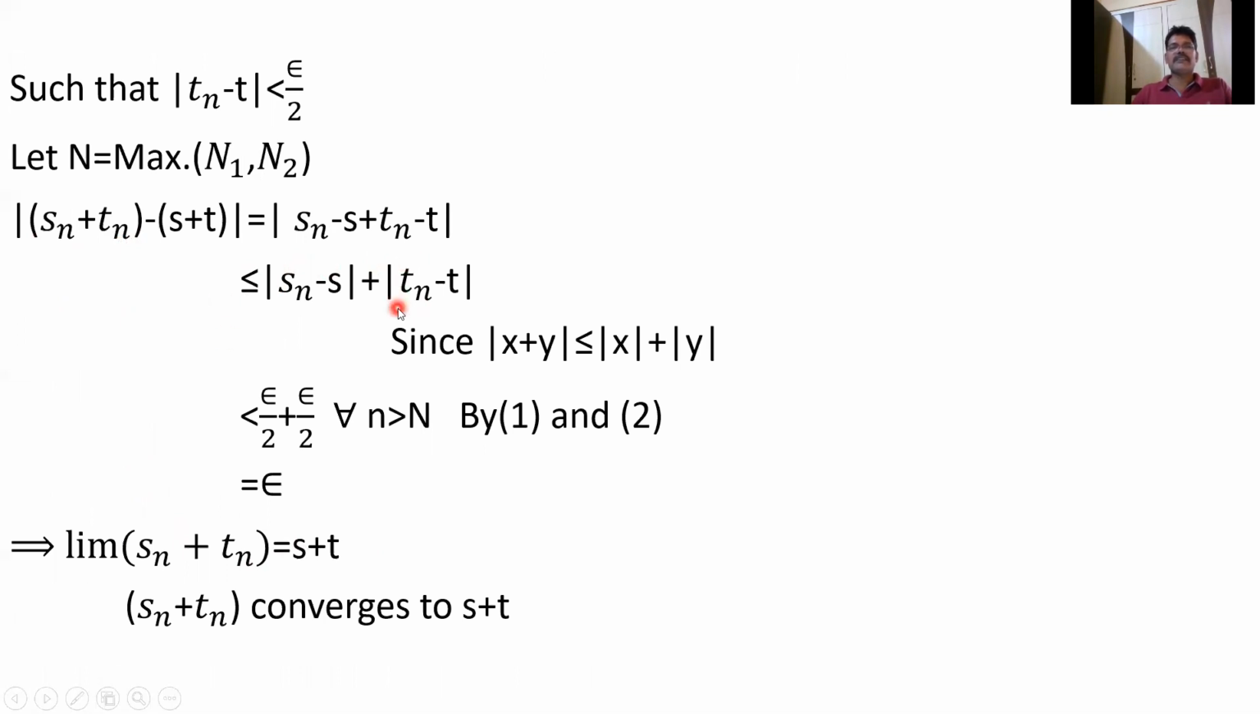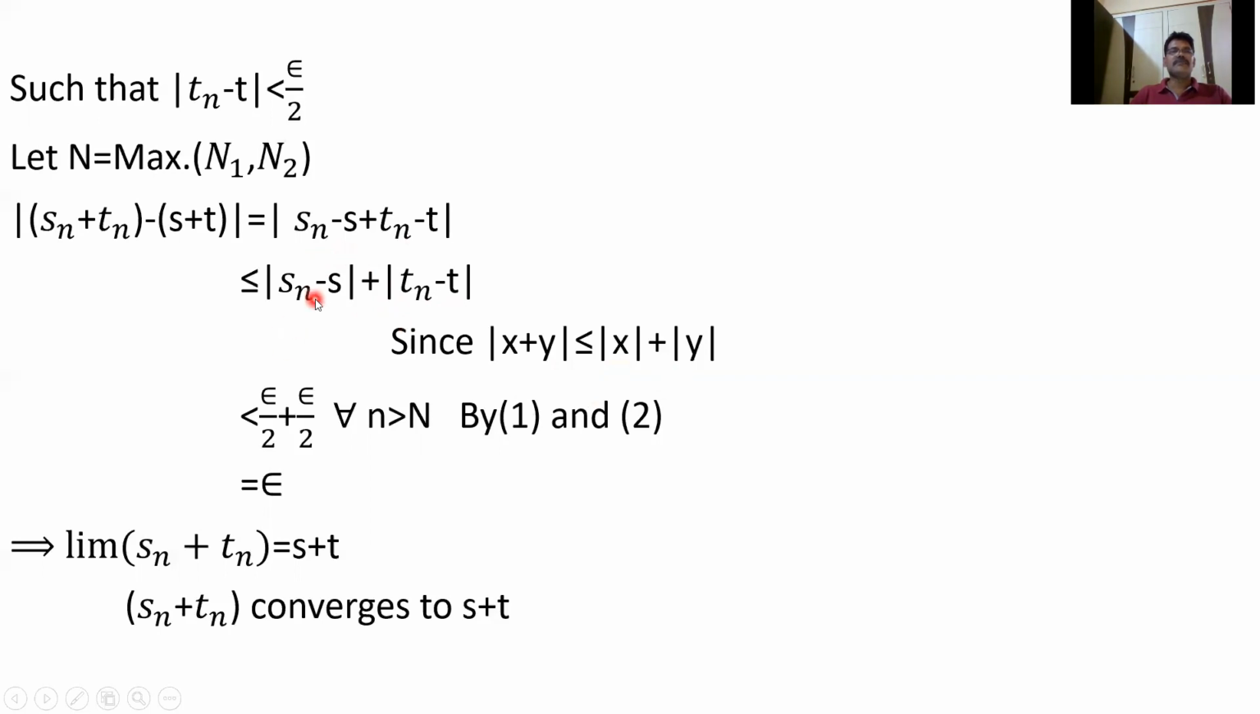By the triangle inequality, what is the triangle inequality? Mod of X plus Y is less than or equal to mod X plus mod Y. So here Sn minus S is X, and Tn minus T is Y. So mod of X plus Y is less than or equal to mod X plus mod Y, that is mod Sn minus S plus mod Tn minus T.